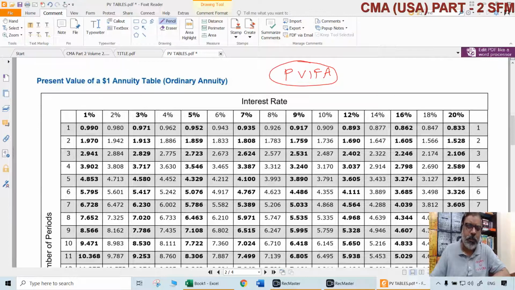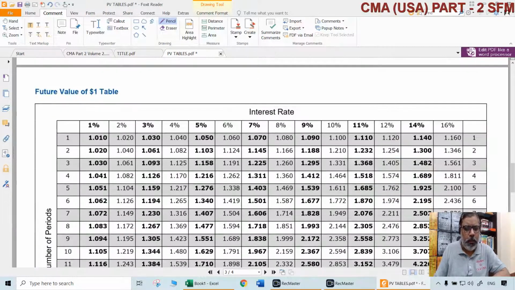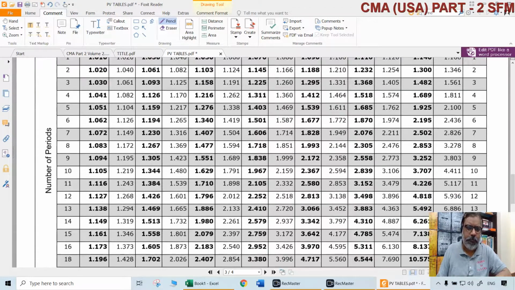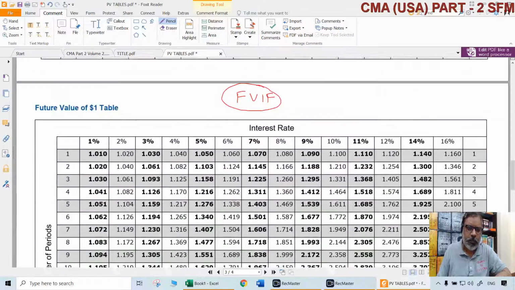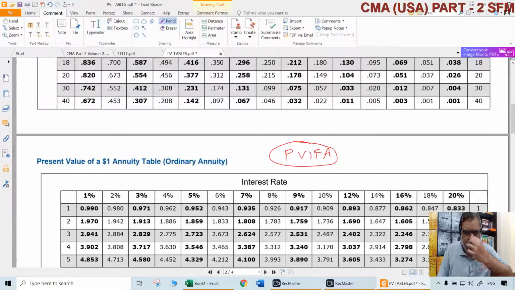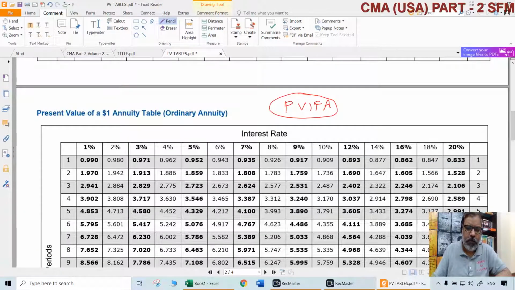This is the second table. Then normal FVIF, this is nothing but compound interest, one-time investment. How much it becomes after a certain period of time is FVIF. Then FVIFA, that's all. And whenever we say annuity, whether it is PVIFA or FVIFA, we are talking about ordinary annuity only, not annuity due.